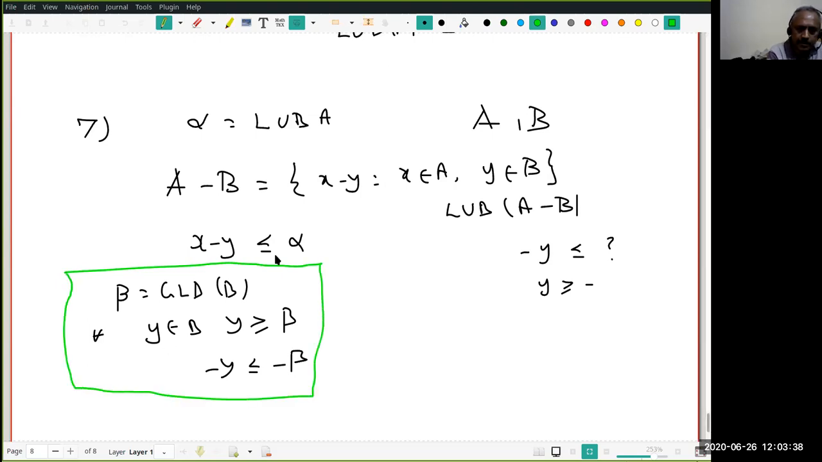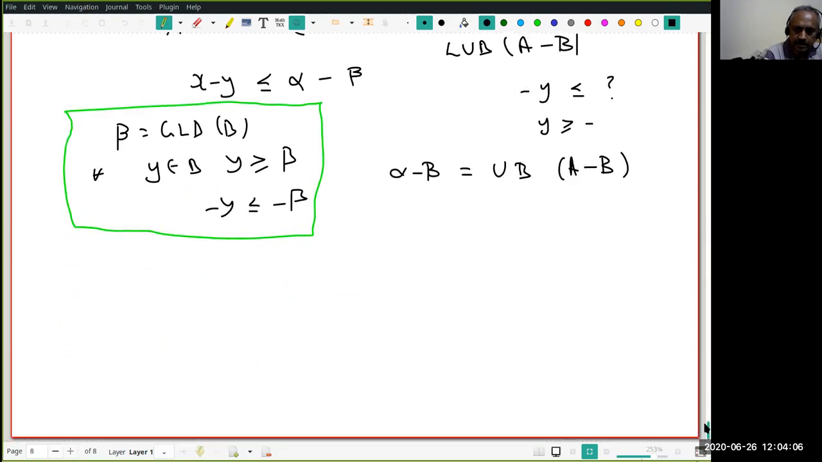Right? Therefore, if I can use it here. So, if beta is the GLB, then minus y is less than or equal to minus beta. Therefore, what have I found? Alpha minus beta is an upper bound for the set A minus B. It's not a common limit of A and B. Be careful. Okay. Is it okay? Just go through that. Right.